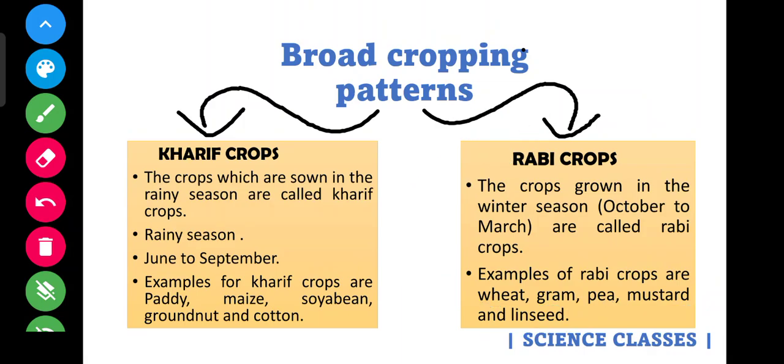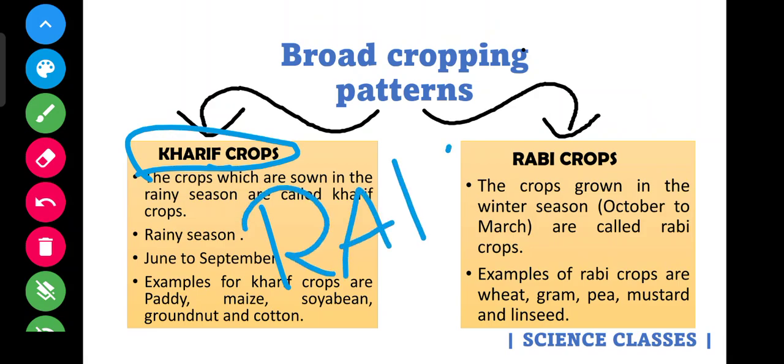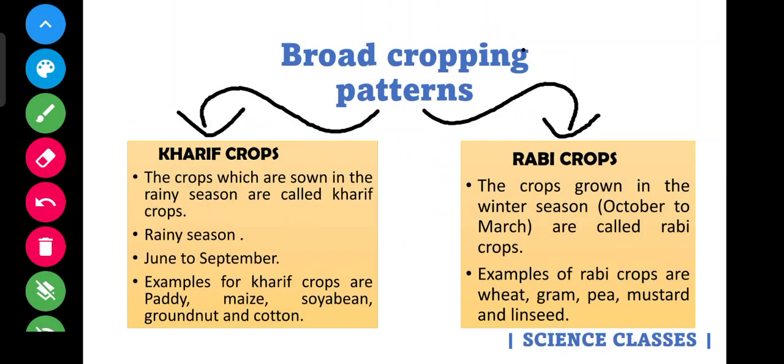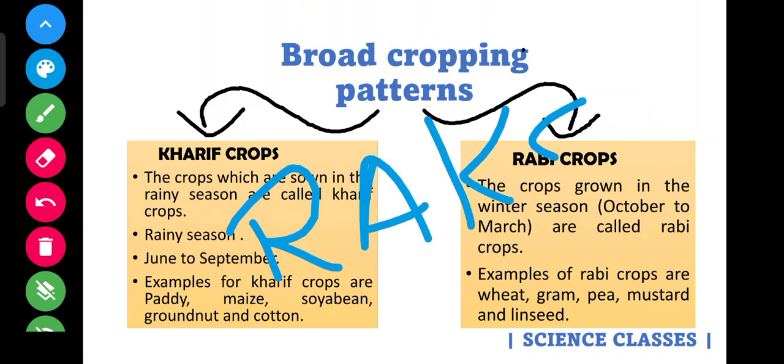If you are confused whether a Kharif crop is grown in the rainy season or the winter season, just look at the name Raksha.